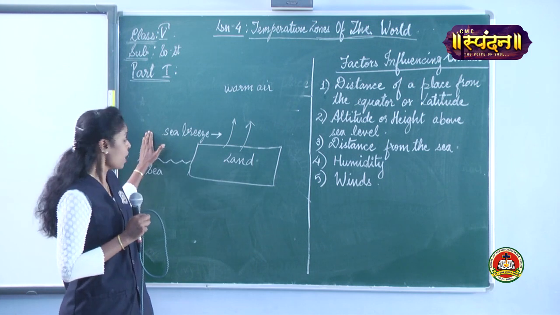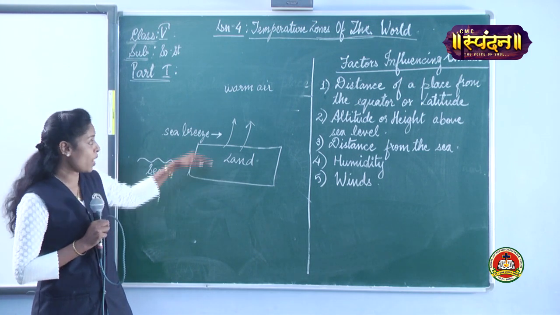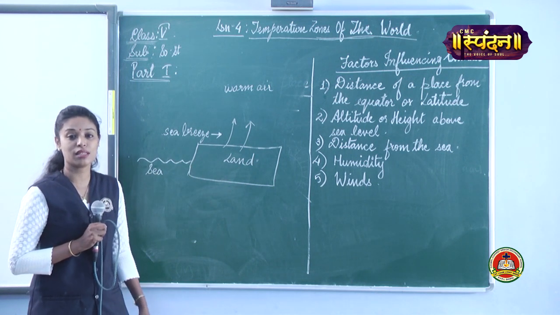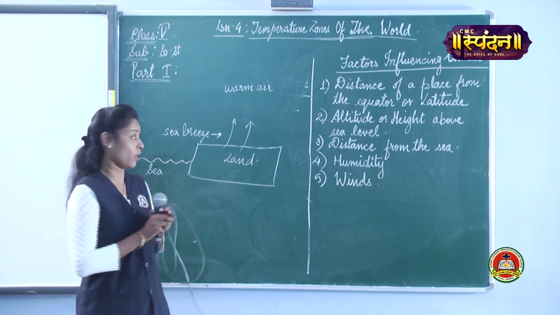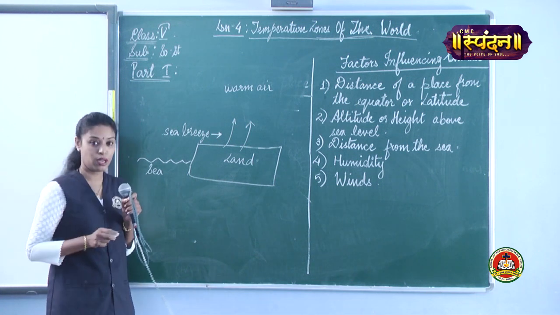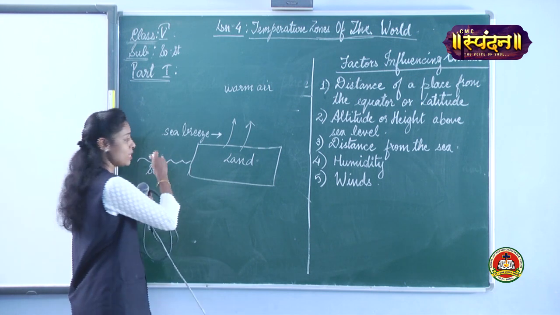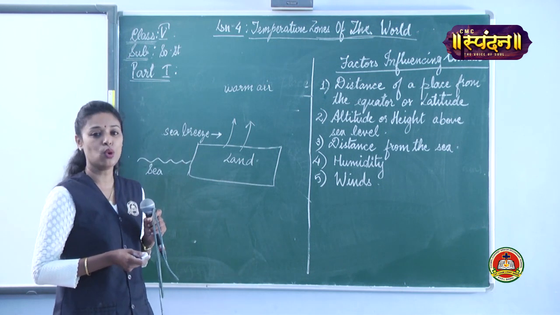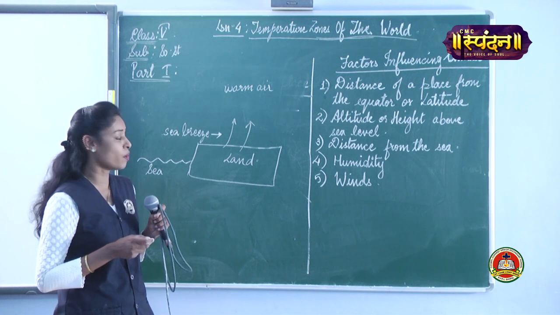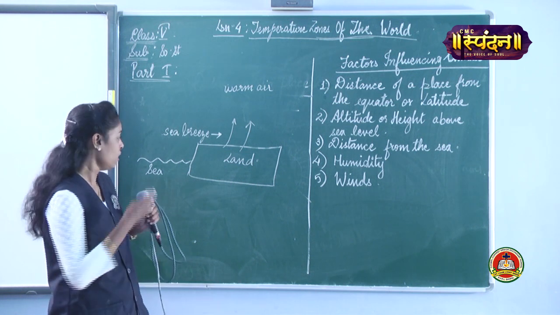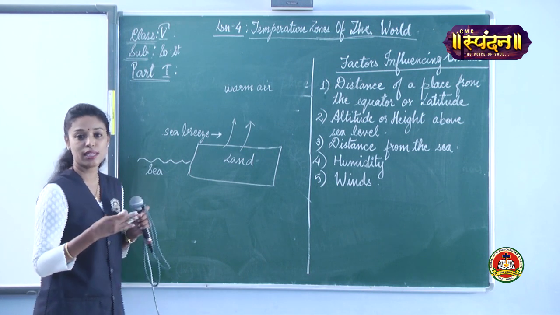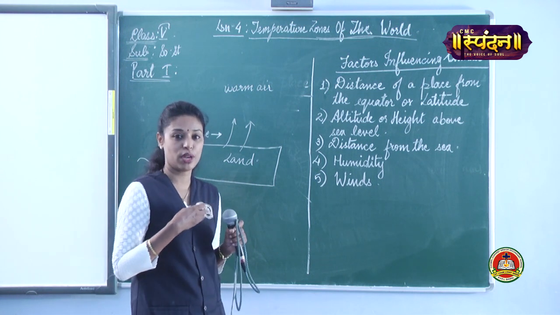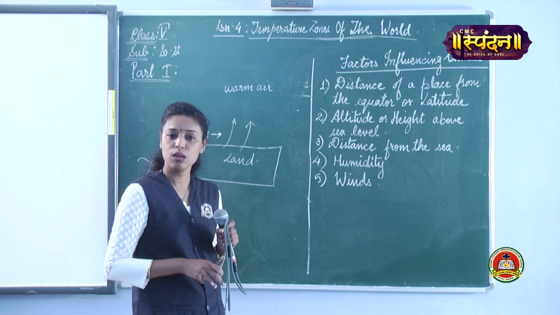So in summer, the warm air rises up and the cool air enters the land area, making the surroundings cool for the people there. And in winter, that is the very cold time, again the cold winds are there. So the same cool breeze enters the land area and makes it cool for the people. So that's your distance from the sea. The breeze always moderates the place. The temperature over here is neither very hot nor very cold.